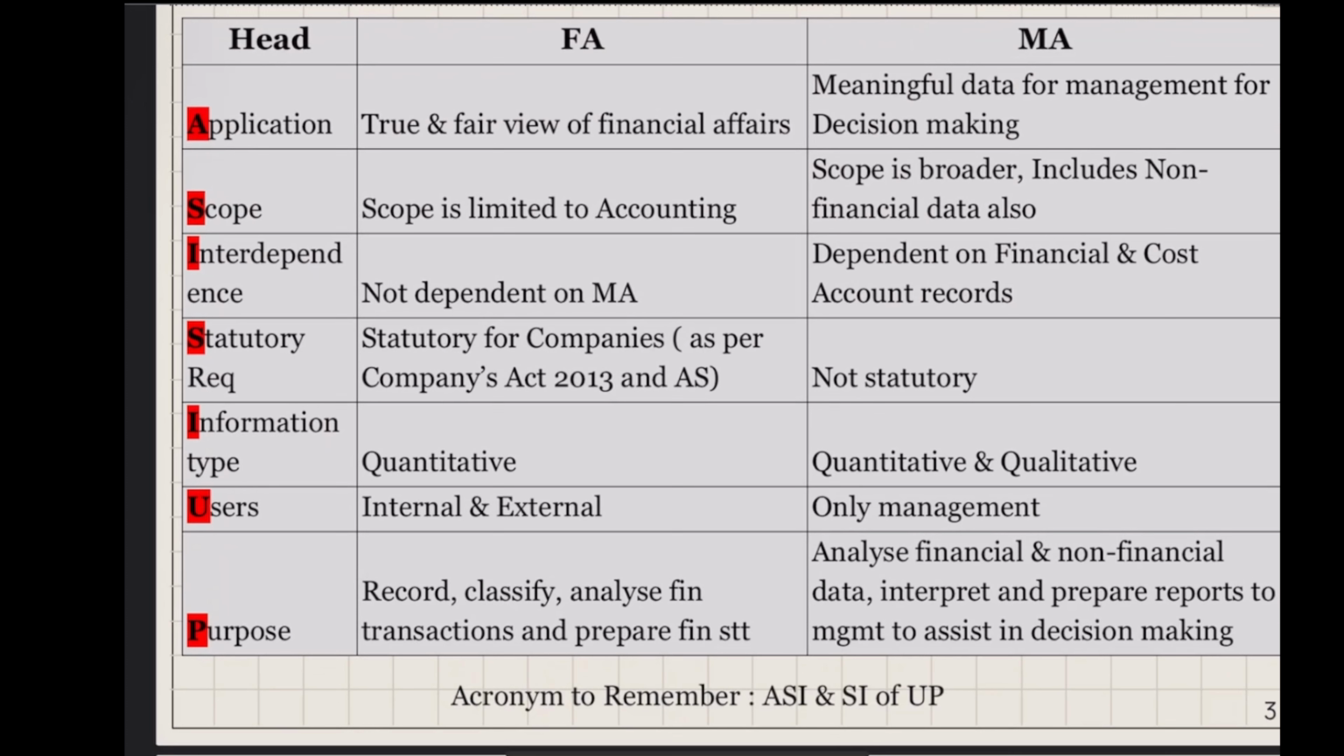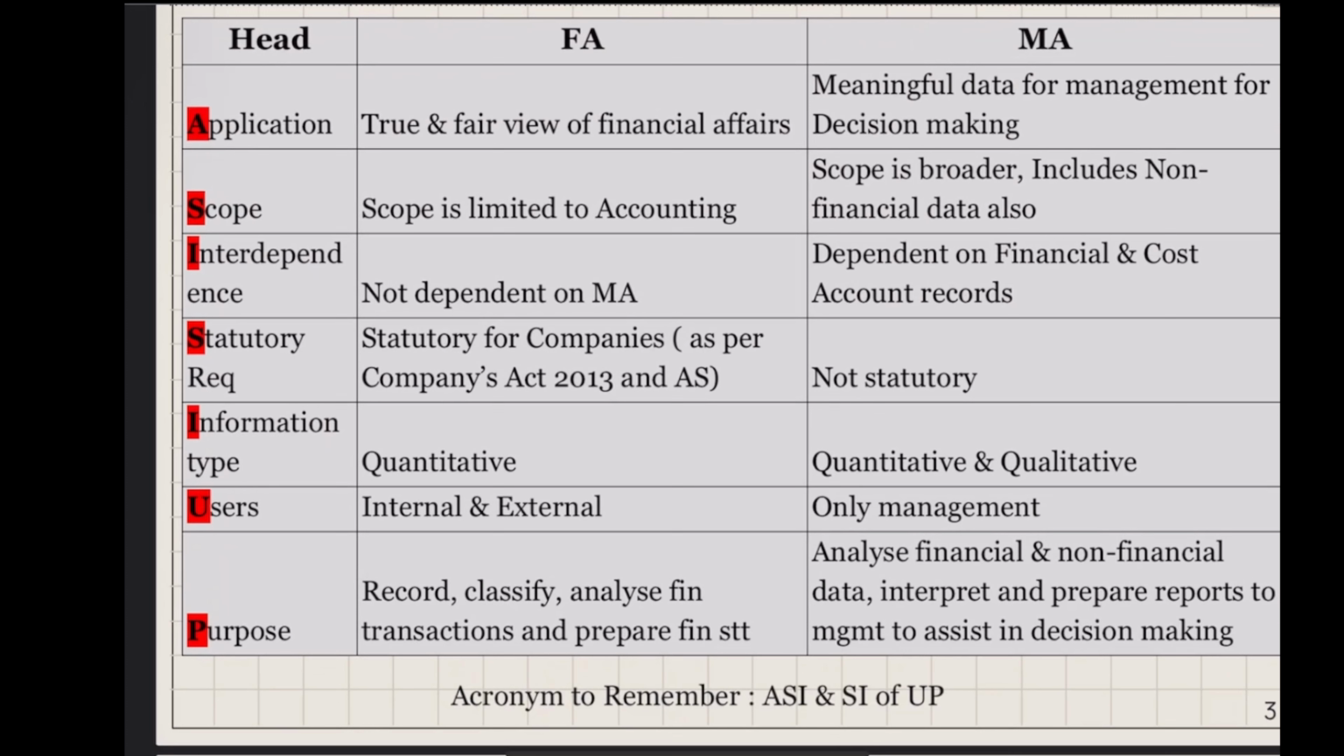The next is interdependence. Financial accounting is the primary accounting in any company. It is not dependent on anything; it just depends on the records. Whereas management accounting depends on both financial and cost account records, because this is not a primary account. This is a user of these accounts. It uses the accounts, interprets the data, and makes decisions. So it will not create any data, but it uses the data which is already produced by financial and cost accounting.